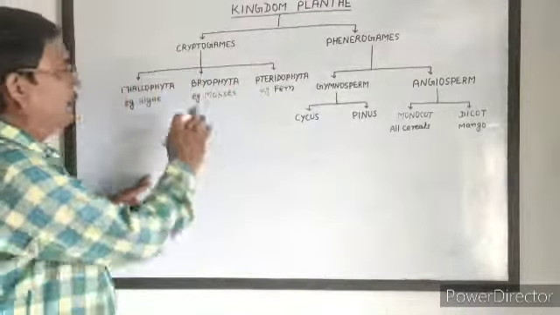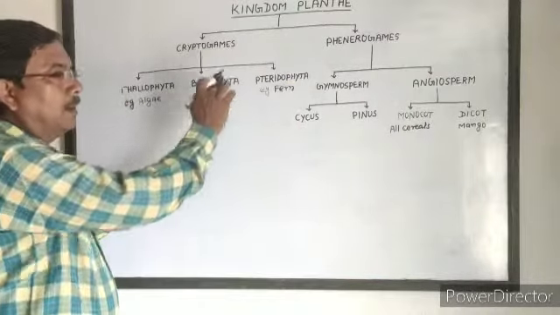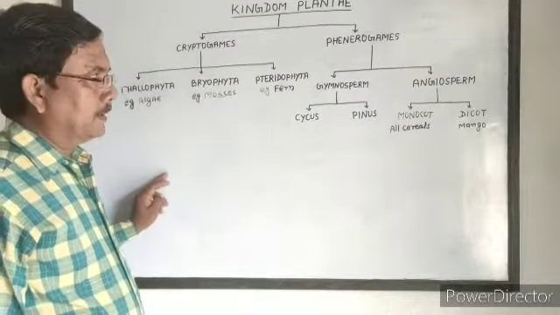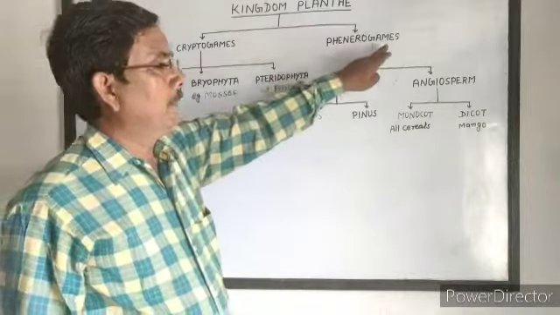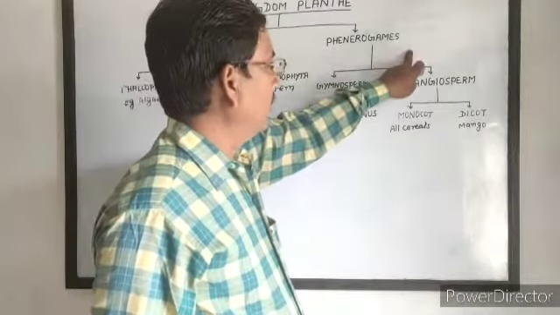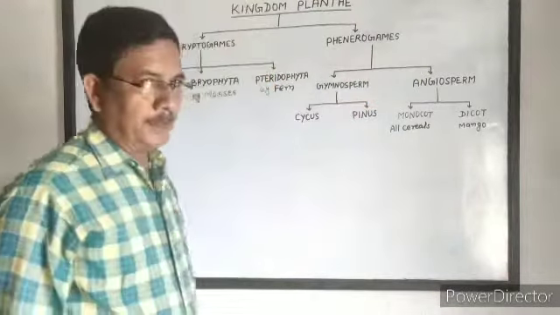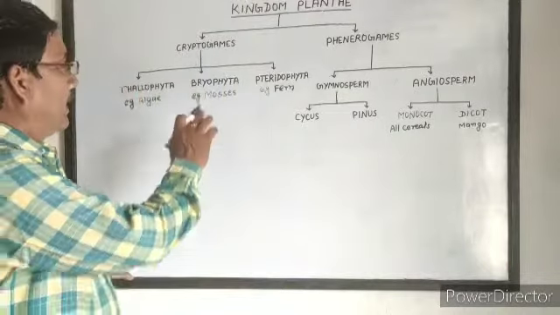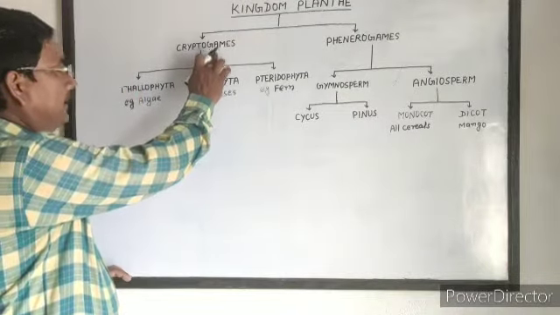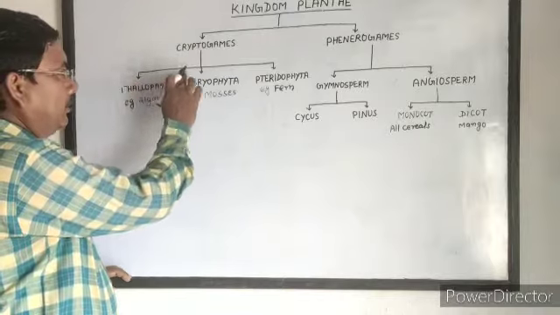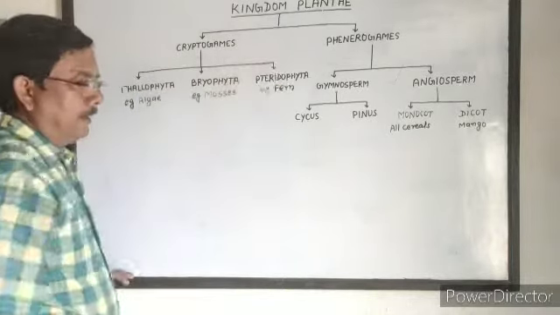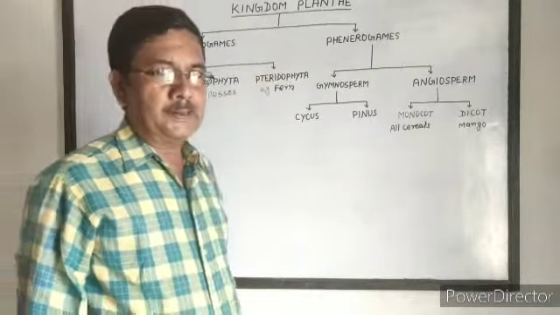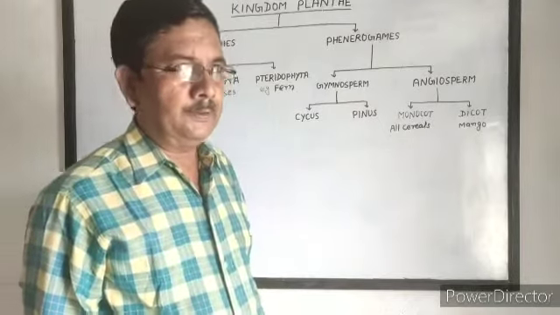That means cryptogams include all non-flowering plants and phanerogams include all flowering plants. Now, non-flowering plants are divided into three parts according to differentiation in plant body.